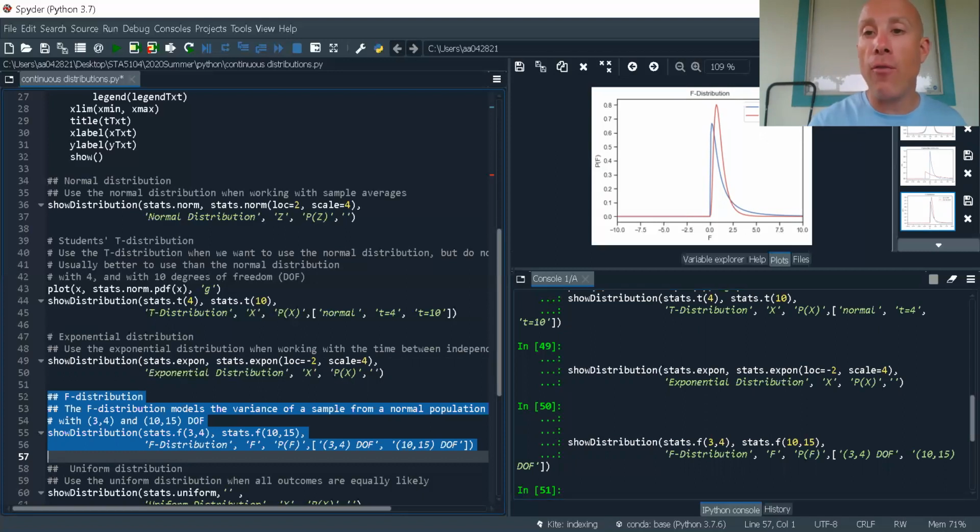So this 3 and 4 tells me that there are 3 degrees of freedom for the first population, 4 for the second. Usually 3 means that we're going to have 4 sample observations, and 4 means we have 5, 1 greater, usually for the F distribution. And then we have 10 and 15 as our degrees of freedom for the 2 different variances. The F distribution is used in ANOVA, analysis of variance. So ANOVA is analysis of variance, and it uses the F distribution. The F distribution analyzes variance.